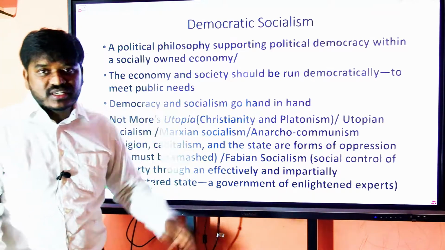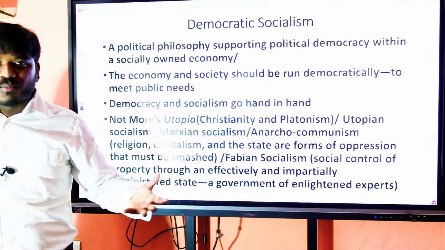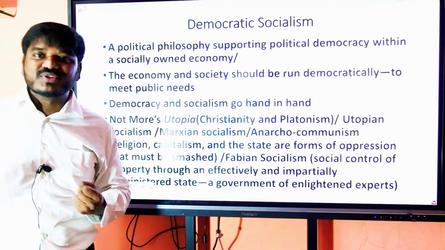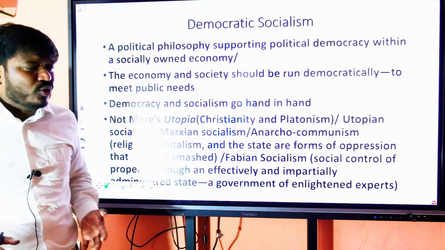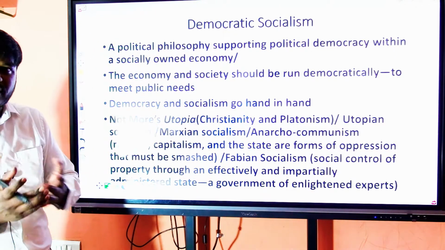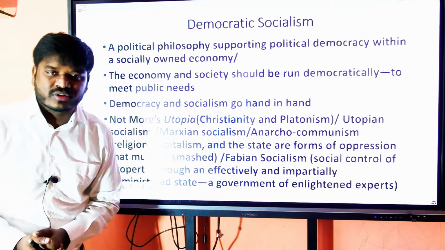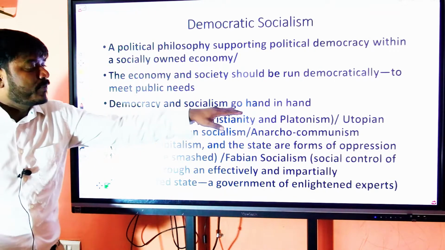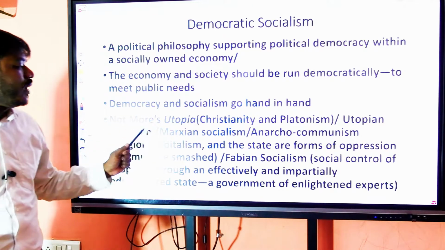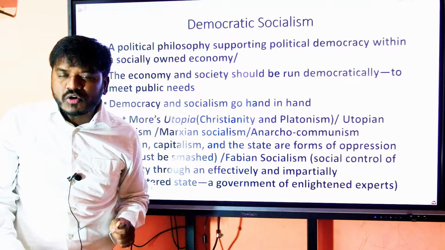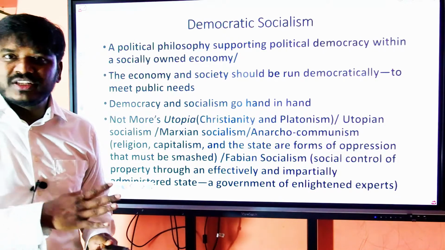Democracy and socialism go hand in hand. There are some scholars who say democracy and socialism cannot go together. No, we have a different, a unique type of democratic socialism where both of them go together. It is not the kind of socialism we find in More's utopian socialism.